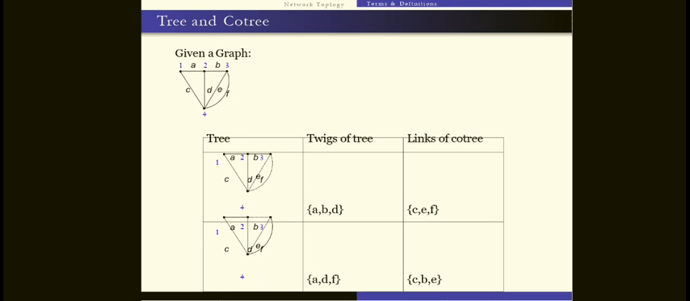Next, this is a tree and co-tree. Just to observe that, a given graph is like that, with nodes 1, 2, 3, 4. What are the elements? They are A, B, C, D, E, F. So therefore, the tree: how many twigs are there? Twigs means branches. A.